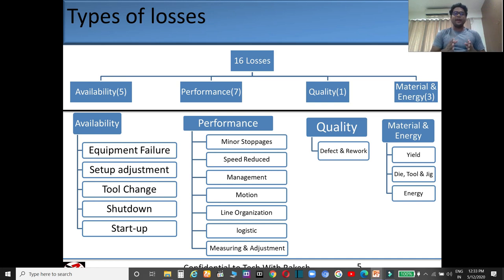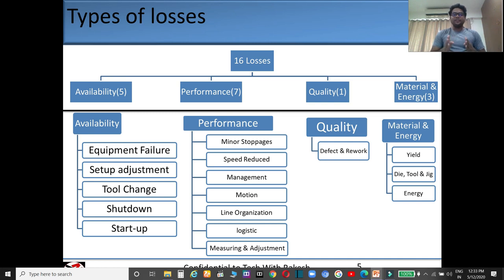Those losses which impact the availability factor of OEE are equipment failure, setup adjustment, tool change, shutdown, and startup loss. These losses impact your operating time. Suppose that your production has been planned to run for a shift of 8 hours, and within 8 hours your machine runs only 6 hours. So this 2 hours gap is loss due to availability losses, or due to these 5 losses of availability.